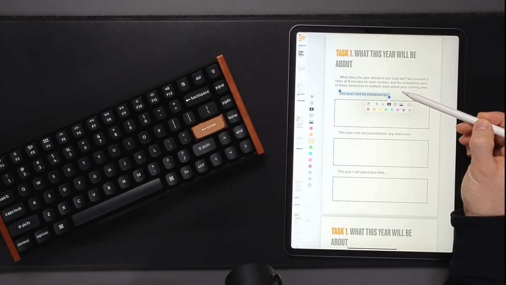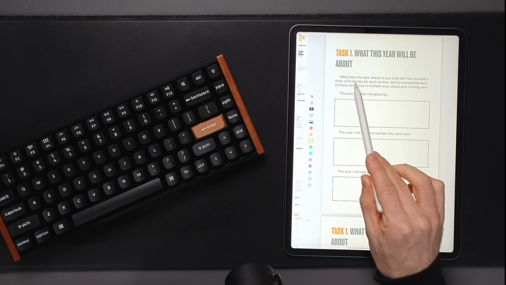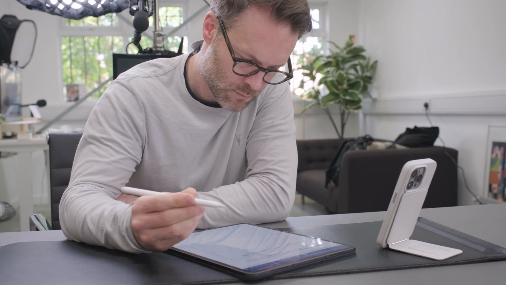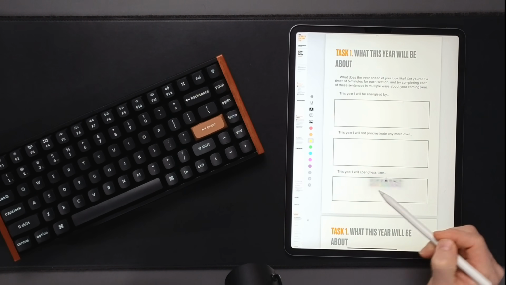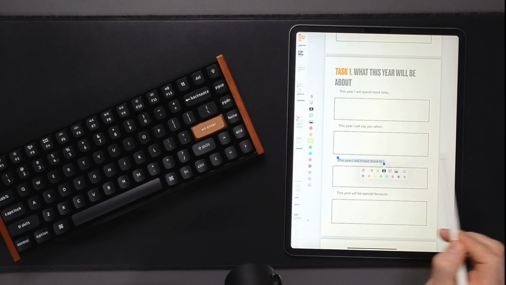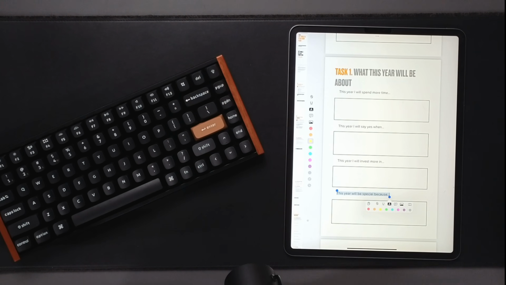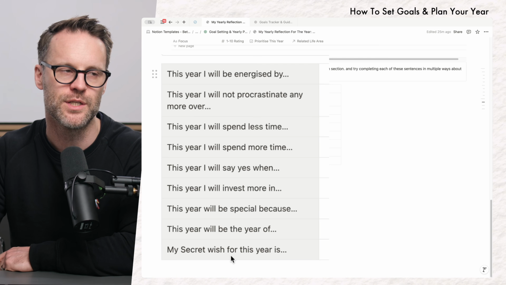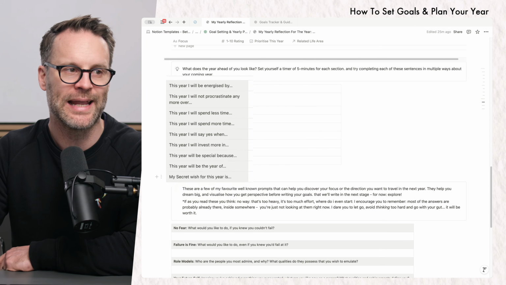This year will be energized by. You could set yourself a timer to do this. It's a nice way to do things. This year, I will not procrastinate anymore over. This year, I will spend less time on X, Y, and Z. This year I will say yes when, this year I'll invest more in, etc. I think with this kind of system, it's really good to give yourself these prompts and work from them. And then from that, you'll be able to really make sure that you're being rigorous about the process. So those are the details you want to spend some time on. You could pause it here to do that. And then we're going to go into finding our purpose.